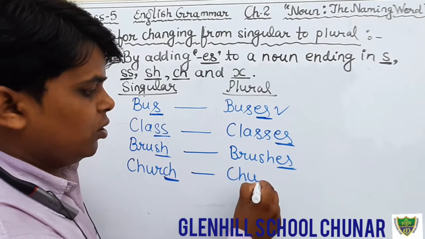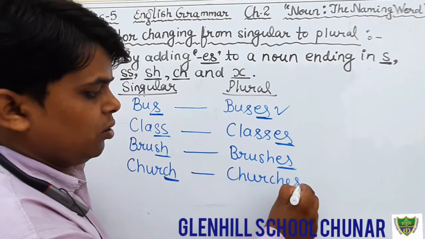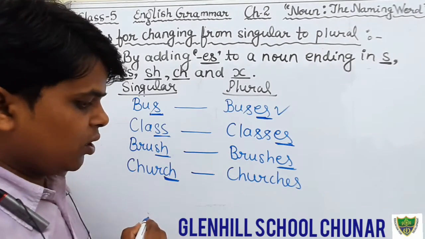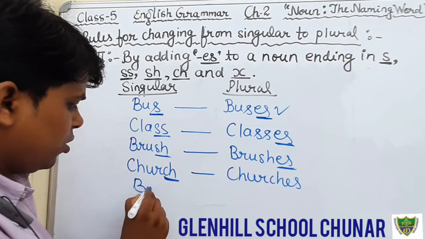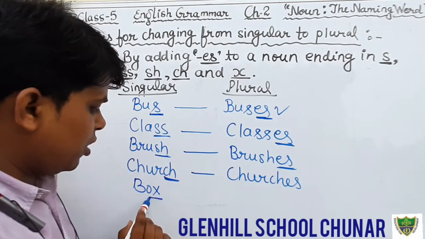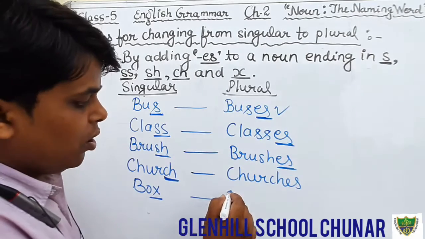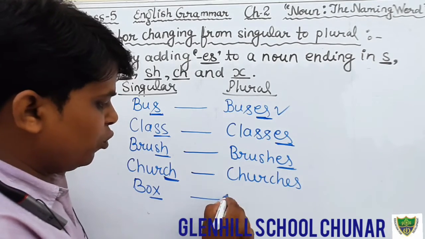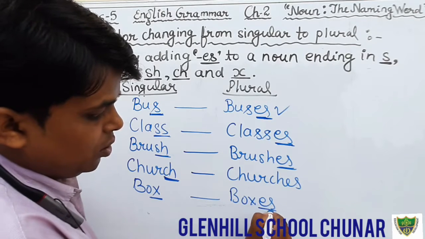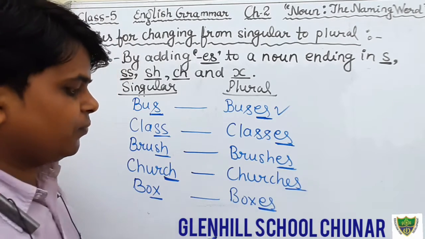So, churches. Next, box. As I have told you, if any noun ends with x, for making it plural, we will add what? Es.